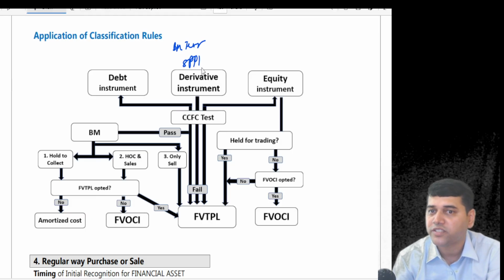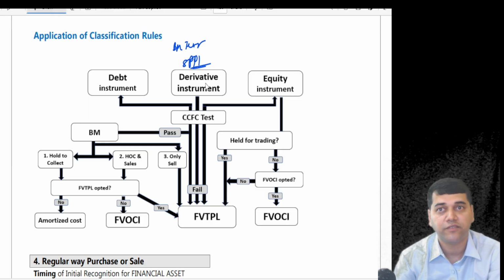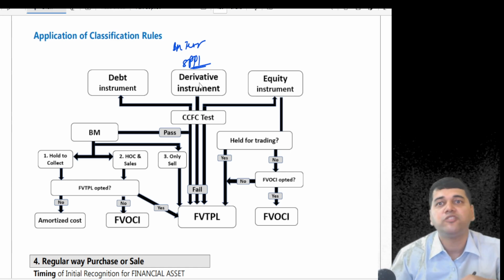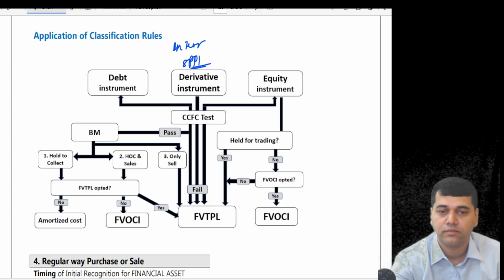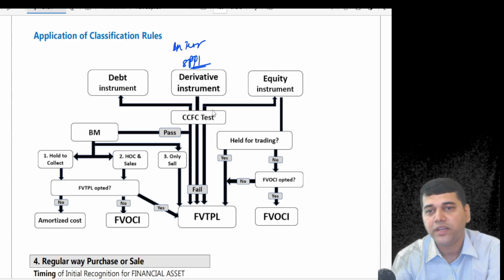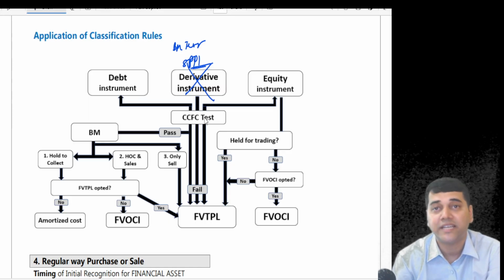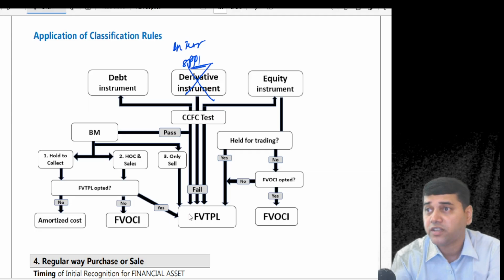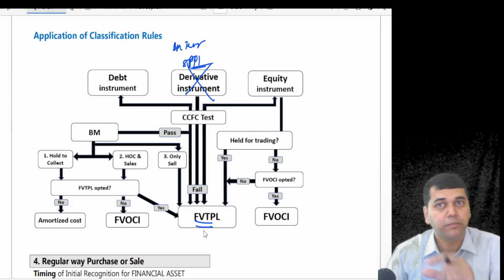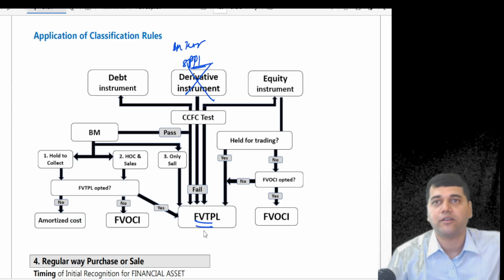Now you have invested in one derivative instrument. First thing, let us talk about this SPPI. Does a derivative instrument meet the SPPI definition? No. Why? Because what a derivative contract is going to give you is not principal plus interest. That's why a derivative contract will always fail your SPPI test. By default, it is always designated at FVTPL. That means the change in value between the opening balance sheet and the closing balance sheet, whatever change comes, you take it to the P&L account.